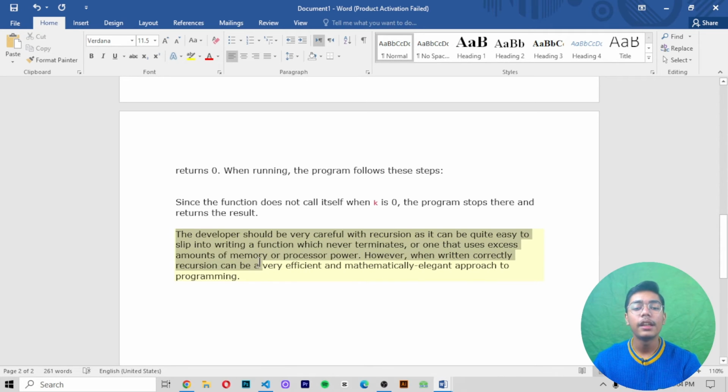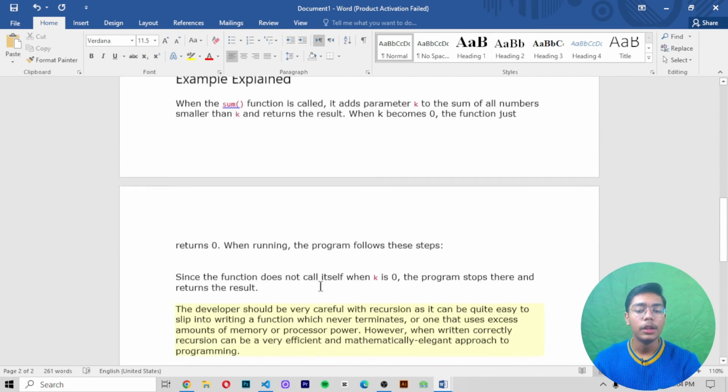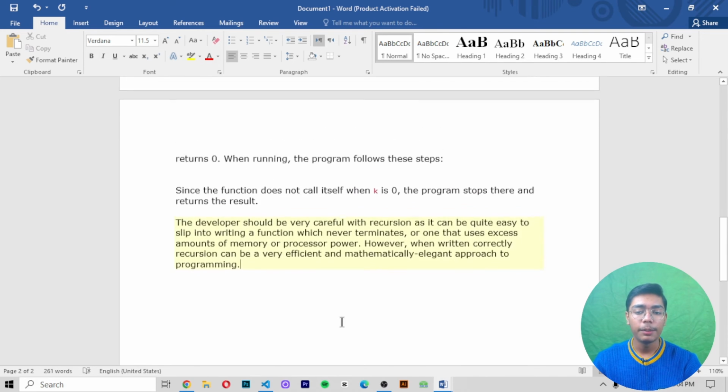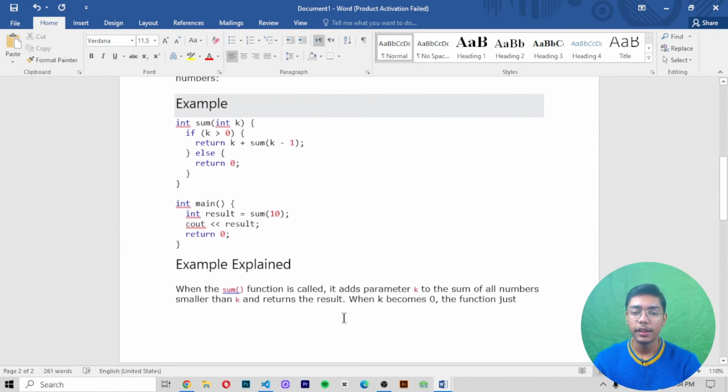It is just saying that if you are a C++ developer and you are using recursion here, it can be quite easy to slip into writing a function which uses an excess amount of memory or processor power on your desktop. So it's just saying that if you are using recursion, it will be quite easy to slip, and you don't need to do that. So you can write the program correctly, and when you write recursion correctly, it will be a really efficient and mathematically elegant approach to programming for a beginner. So that's the thing about recursion.